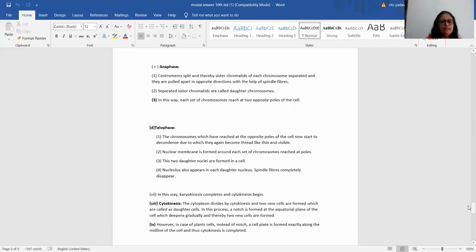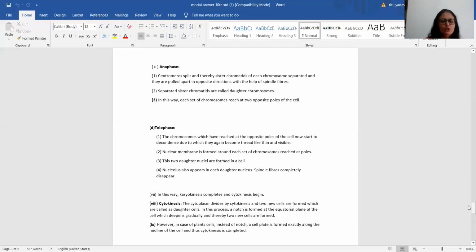Next point, telophase. That's the last point. Chromosomes which have reached the opposite poles of the cell now start to decondense, due to which they again become thread-like, thin and visible. Second, a nuclear membrane is formed around each set of chromosomes at the poles.